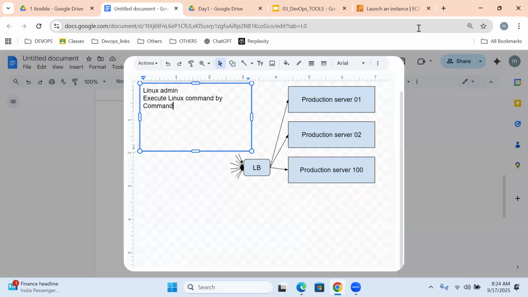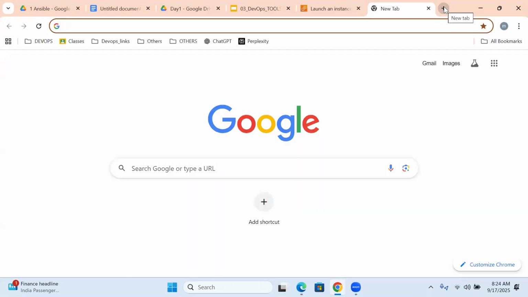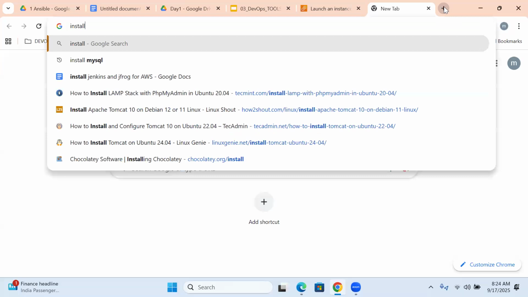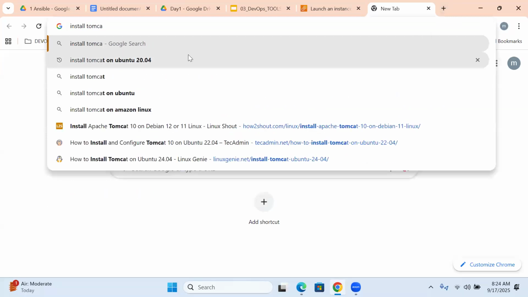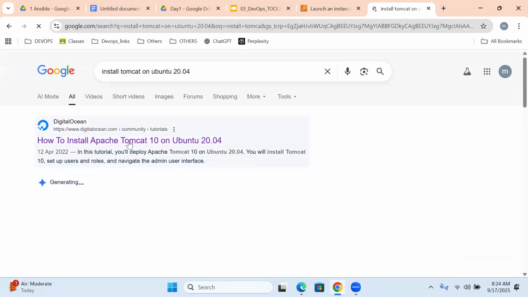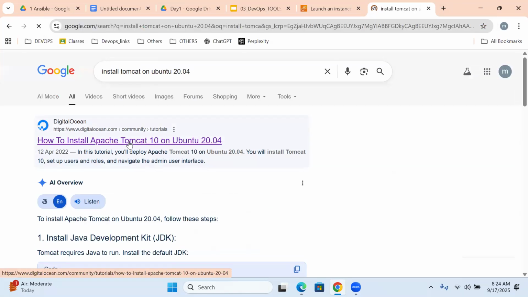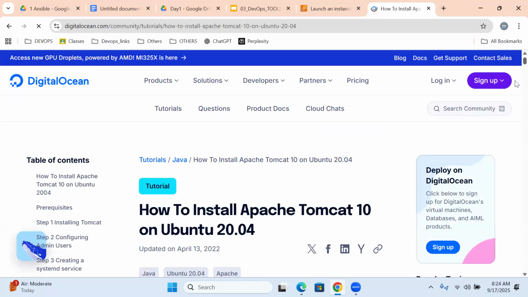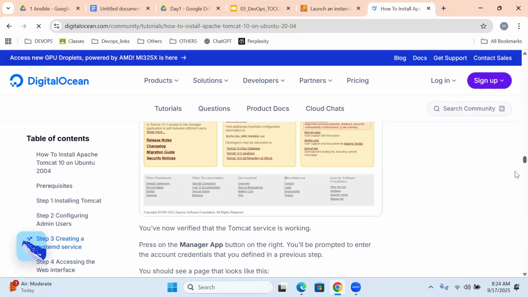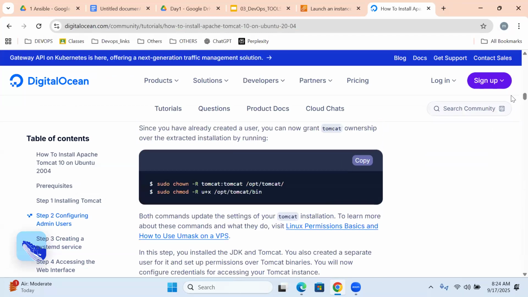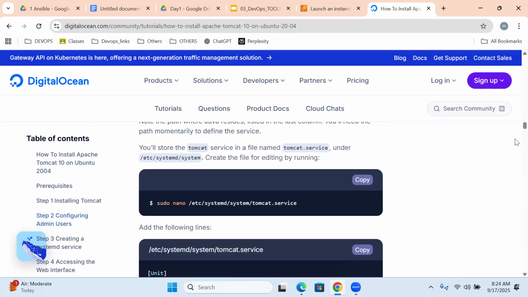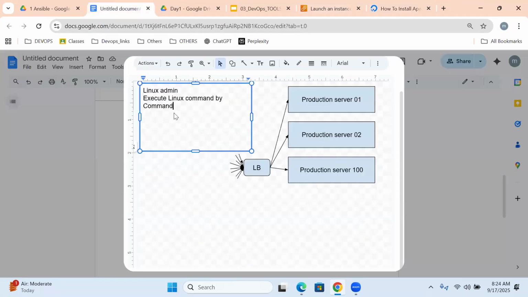For example, let's say for setup, install Tomcat on an Ubuntu server. Please look here. He needs to execute maybe 20 to 40 commands, and these commands are executed command by command on each and every server.